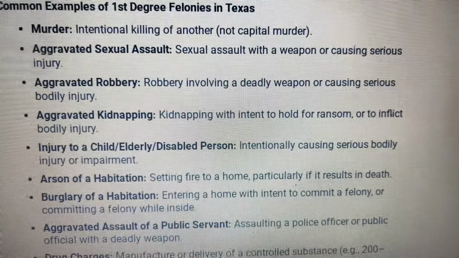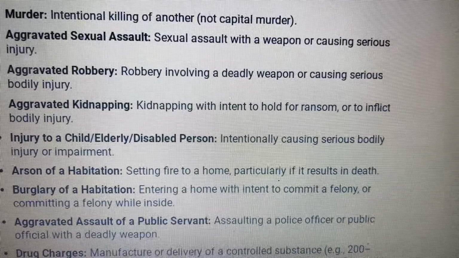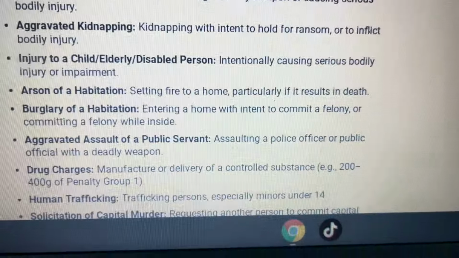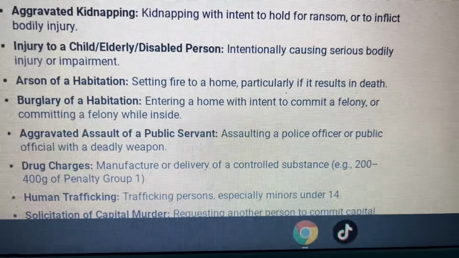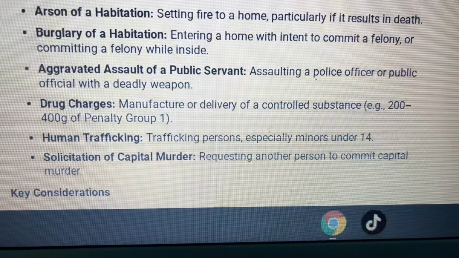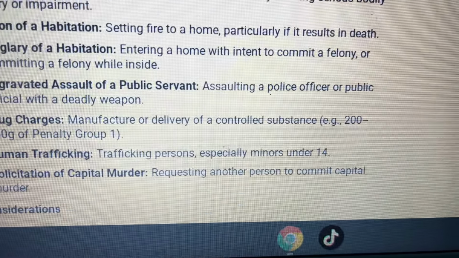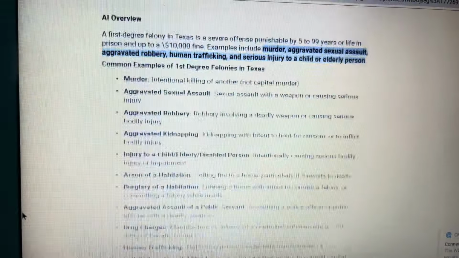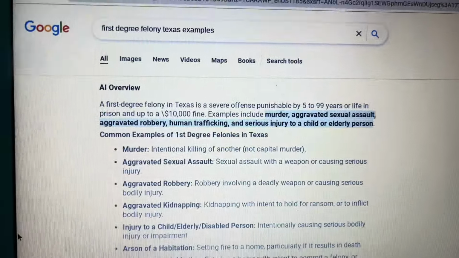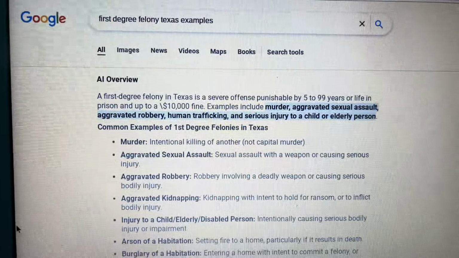Aggravated robbery, aggravated kidnapping, injury to a child, elderly, or disabled person, arson of a habitation, burglary of a habitation, aggravated assault of a public servant, drug charges, human trafficking, solicitation of capital murder, requesting another person to commit capital murder. So first degree felonies are very serious: 5 to 99 years in prison or up to life in prison.